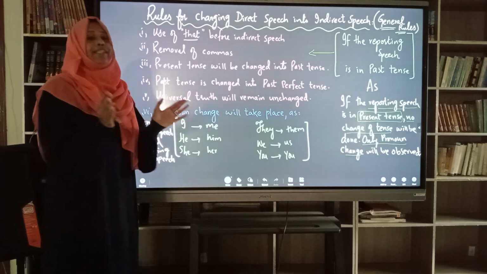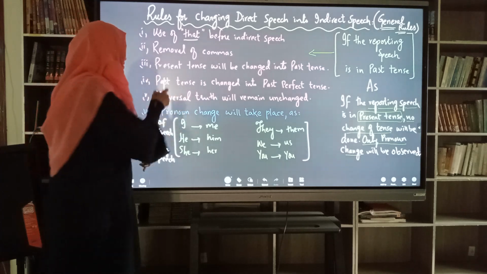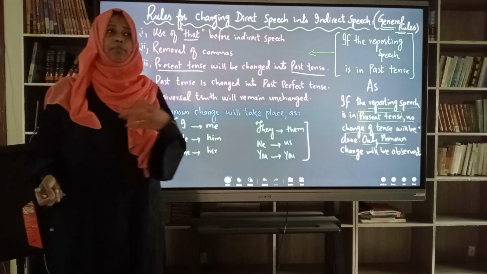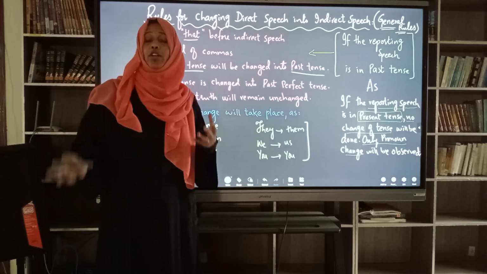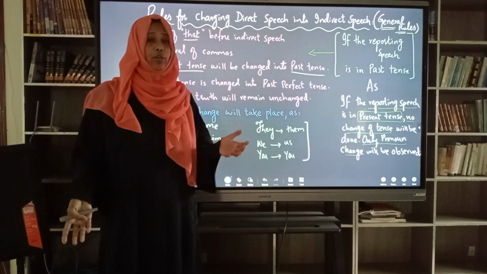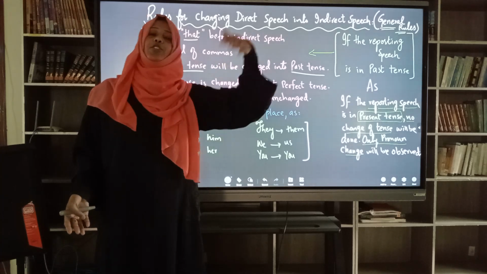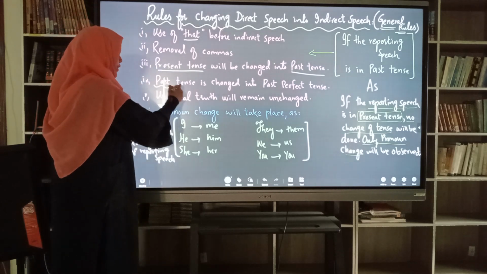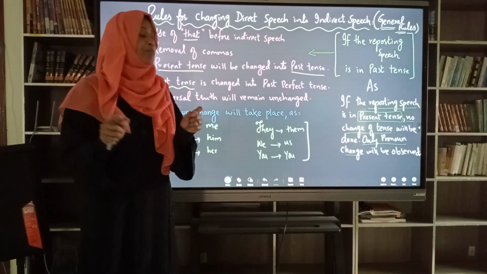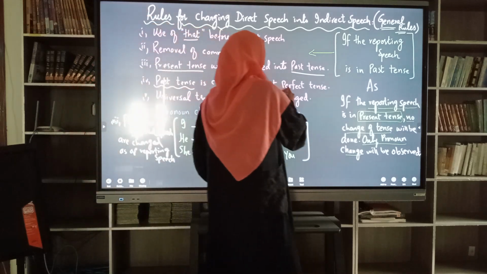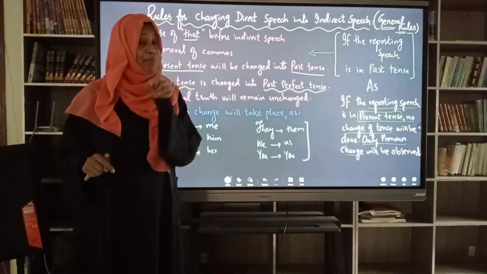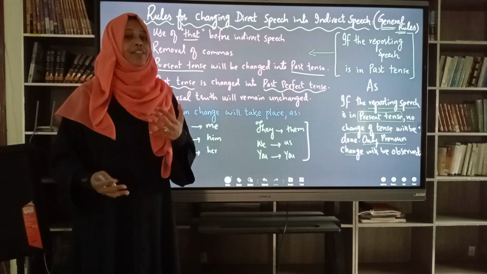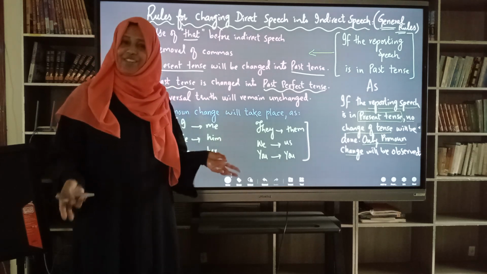Third one is, present tense will be changed into past tense. Every sort of present tense will be changed into past tense, be it present indefinite, present continuous, present perfect, or present perfect continuous. Each one of them will be converted into past indefinite and so on. Next we have past tense. If we have past tense in direct speech, then it will be converted into past perfect tense. Remember the rules and then you will find it easier and feel comfortable to convert direct speech into indirect speech.